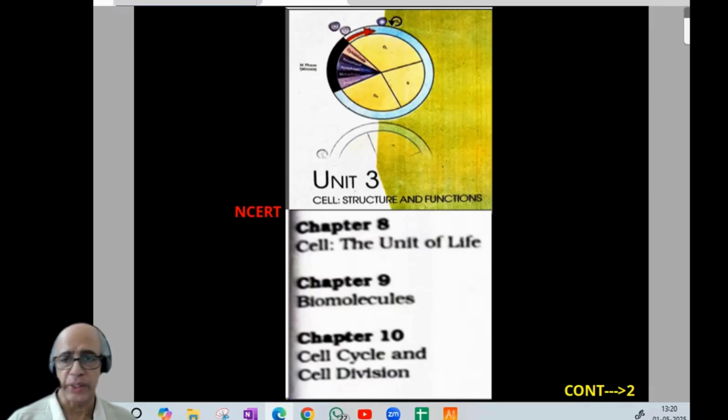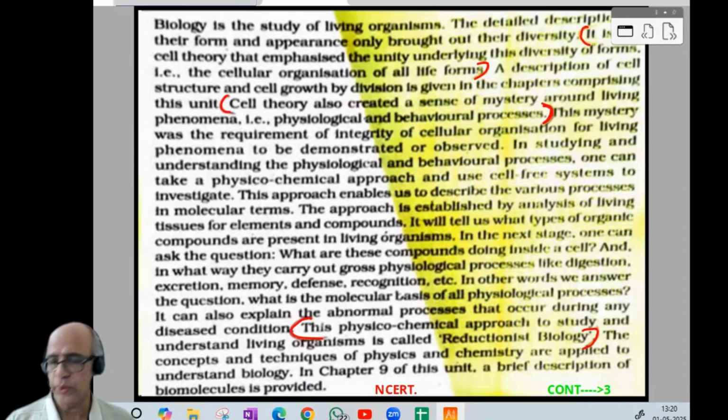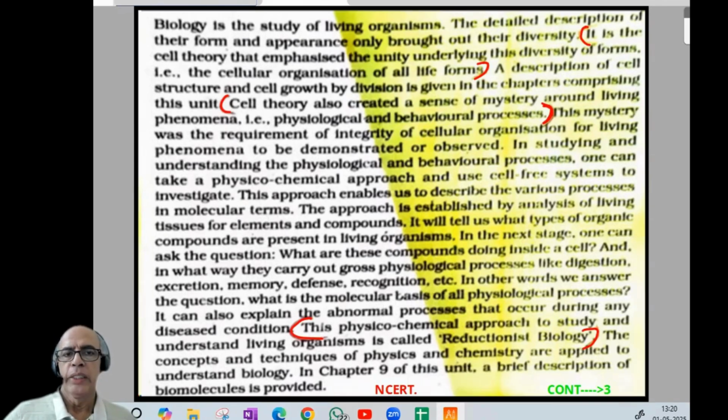I think the first page is clear to all of you. So we can proceed to the second page. See, this page is purely NCERT. You may wonder why I put this NCERT page, because there are specific reasons. First, students will not read these pages from NCERT at all. So I will show you a few sentences and how they can come as a question.